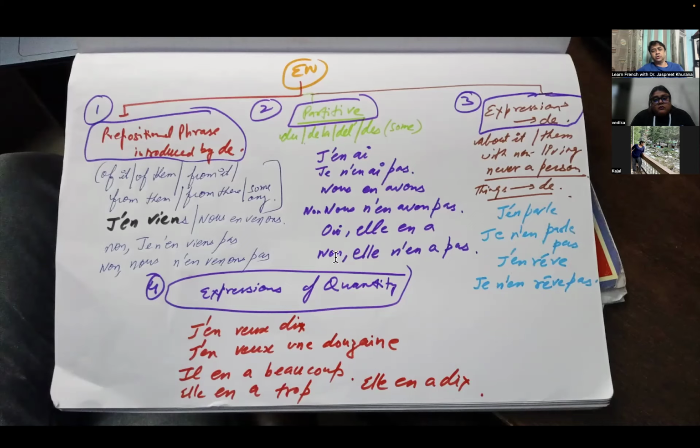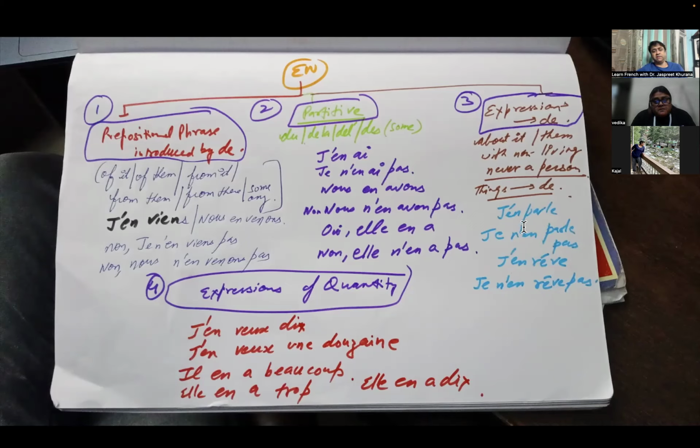Okay, so this is the way we use en as a particle, the partitive en. And if I want to use it with expressions like, for example, about it, about them, for example, j'en parle, I'm speaking about it. It's always a non-living thing in case of expressions with de, if I'm using en, never a person.